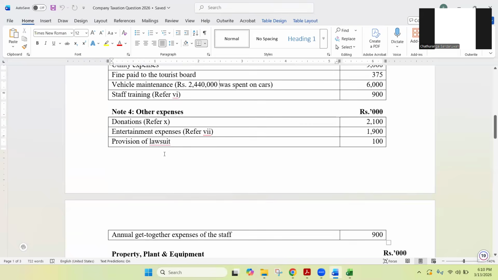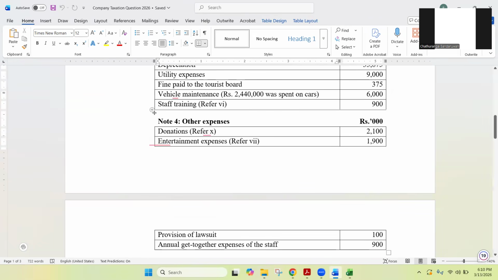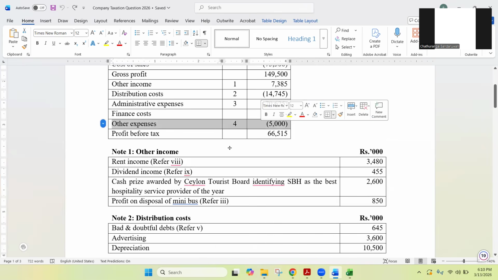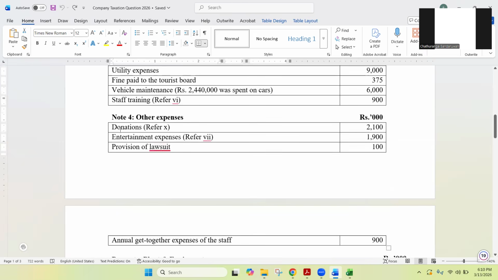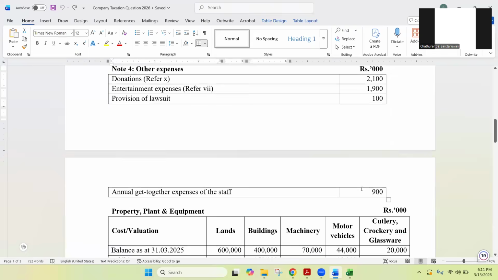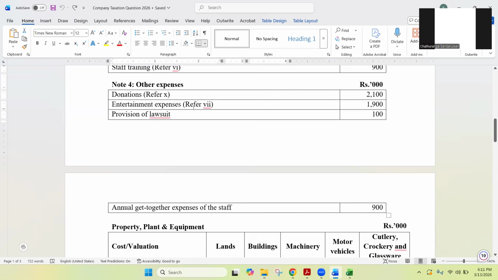And then you have other expenses. Sorry, other expenses is note number 4. Coming under that, you have donations. That is again, refer note number 10. And then entertainment expenses are there. Note number 7. And then provision of lawsuit. Again, there's no note, 100,000. And then annual get-together expenses of the staff, 900. So those are the other expenses categorized in this question.